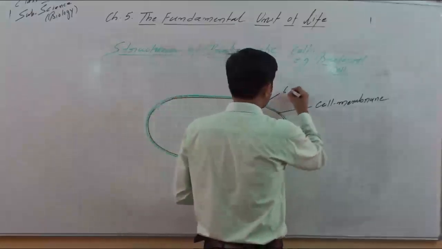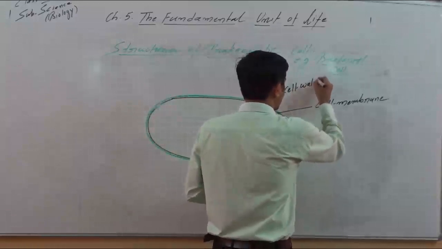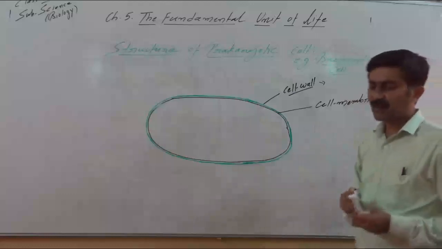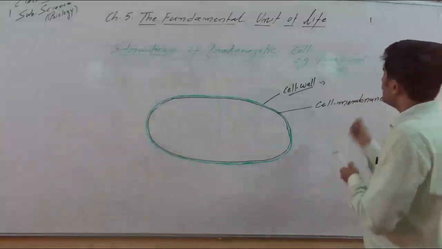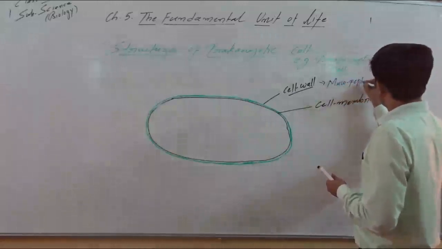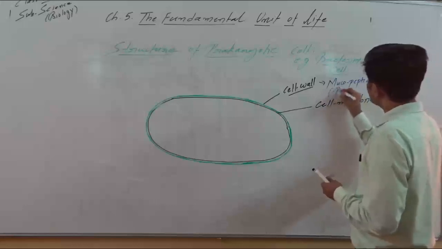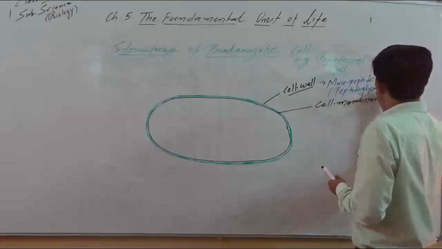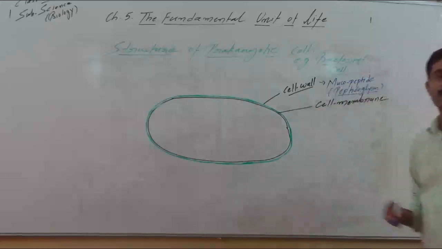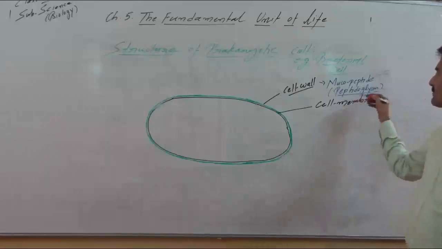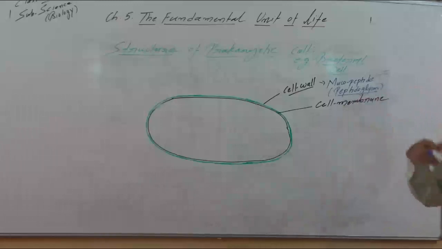So here we write, this is the cell wall, and this cell wall is made up of a chemical called mucopeptide, or in other words, peptidoglycan. All of you know the cell wall of plants is made up of cellulose. Similarly, the general chemical composition of the bacterial cell wall is mucopeptide, or we also can say peptidoglycan.